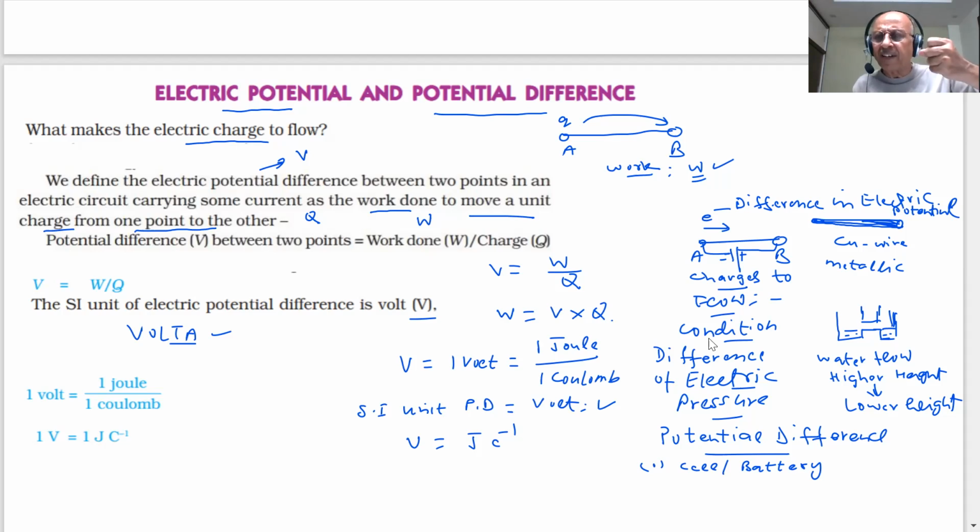So you will need a battery. You will need a cell in order to get electric current. Without a battery, there will be no potential difference. When there is no potential difference, no current will flow. Current will only flow when you apply an electric potential, electric pressure, and that is possible by using a cell or a battery. A battery is when 2 or more cells are connected in series. Clear?